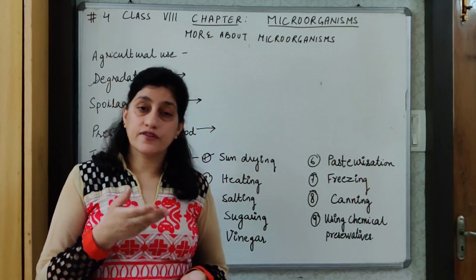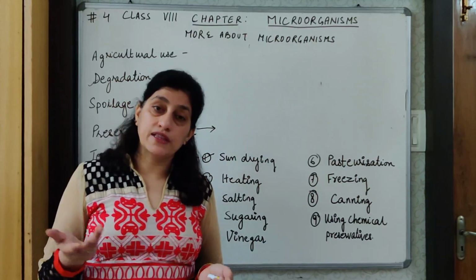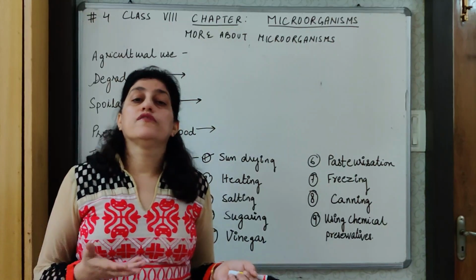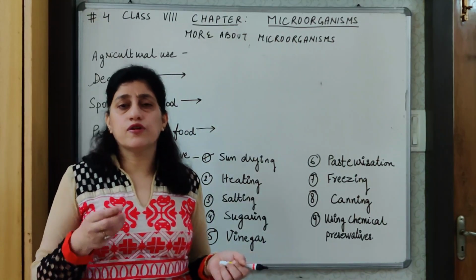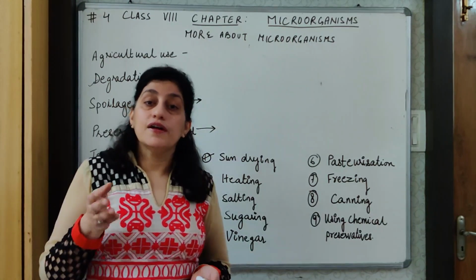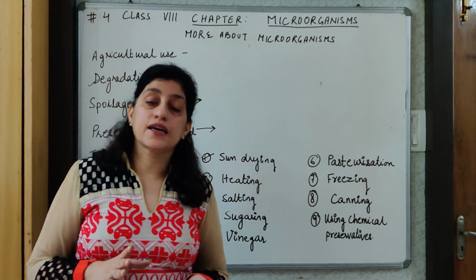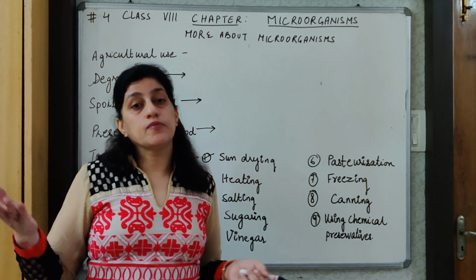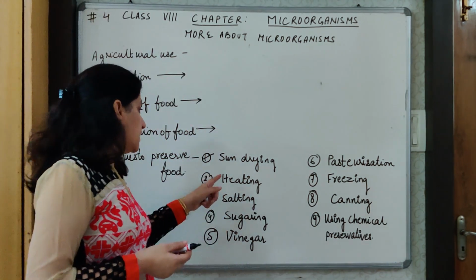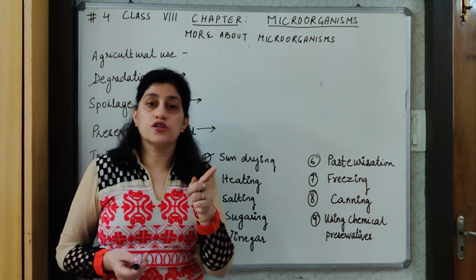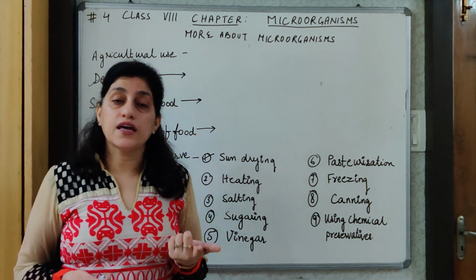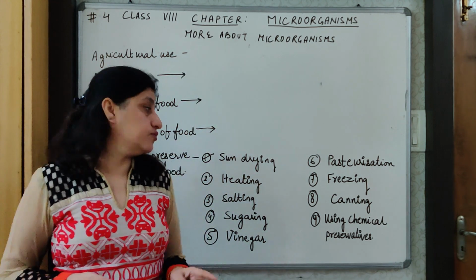So can we keep the fresh fenugreek methi for a long time? No. We can up to the max keep it for 5 days, 10 days. But if we dry this, the moisture from the fenugreek is gone, then it can be kept for maybe a year also. So sun drying of foods removes the moisture, thereby increasing the life of the food, preserving the food.